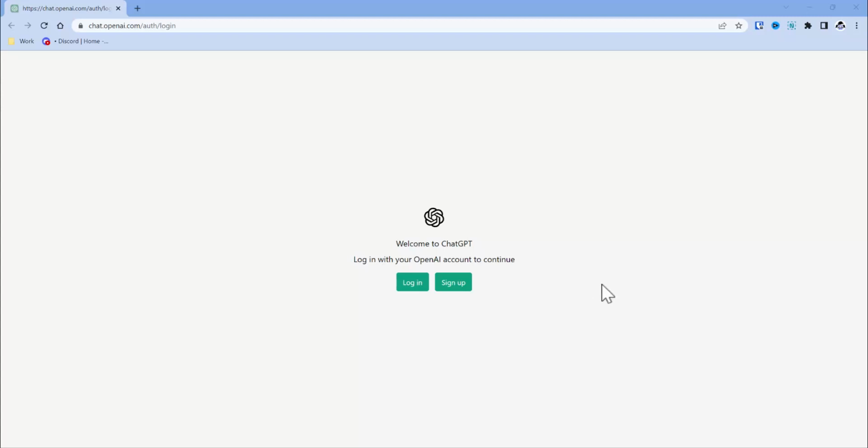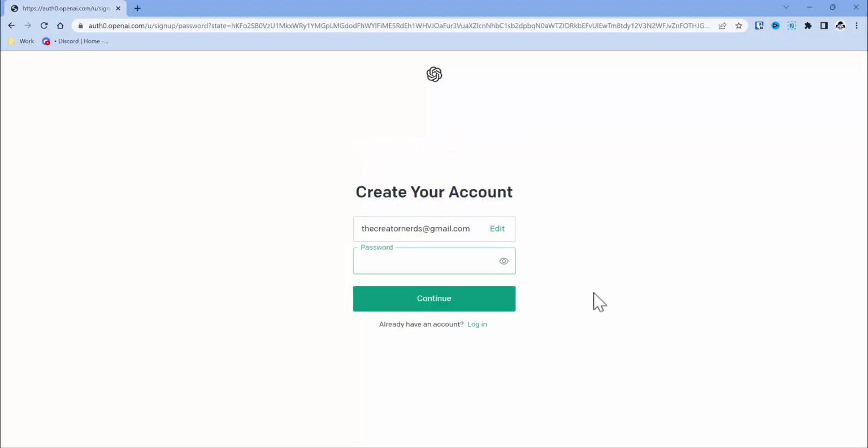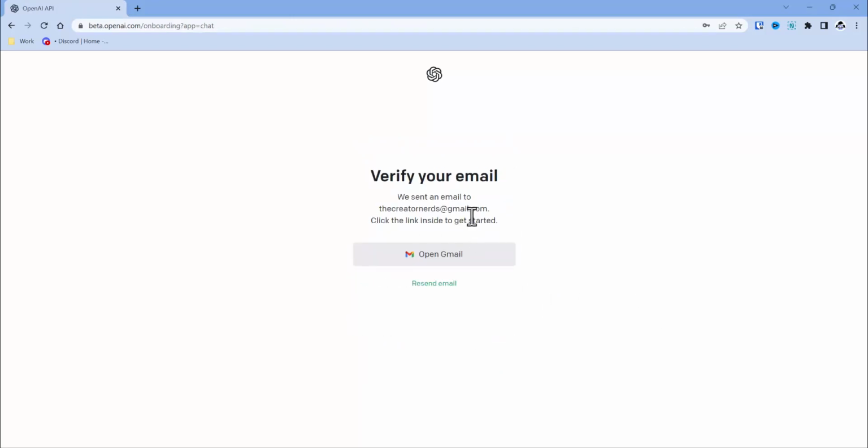So let's get started with ChatGPT. We're going to go to chat.openai.com. Here at the main screen, you're going to click sign up. You're going to put in the email address that you want to use to sign up with. Click the CAPTCHA and of course put in a password. Click continue. You're going to verify your email.